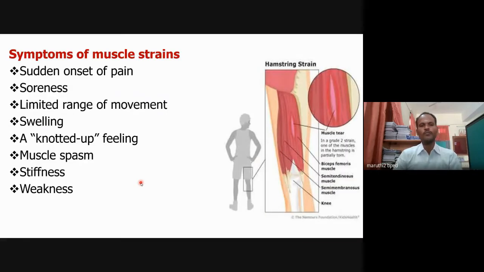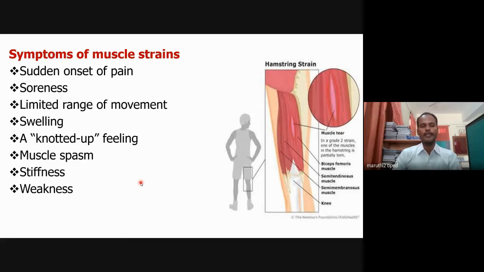And what are the symptoms of muscle strain? One is sudden onset of pain. Suddenly you may get pain in a particular muscle, so you may feel that some strain has occurred in that muscle. How does it come? Overuse of muscle or unwanted use of muscle or improper use of muscle will lead to muscle strain.